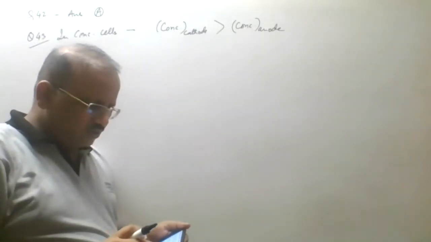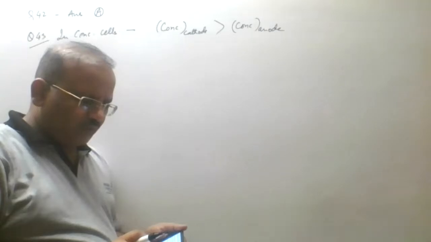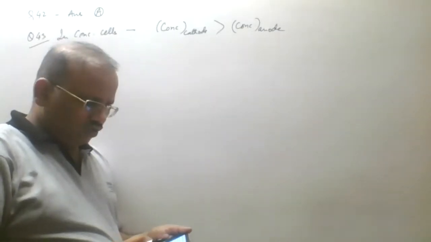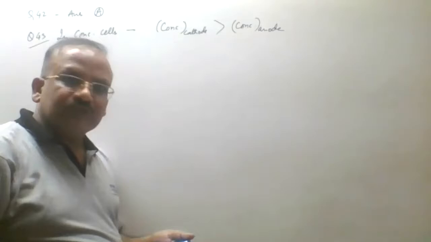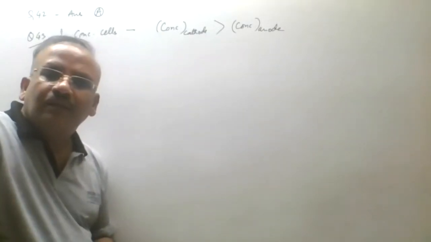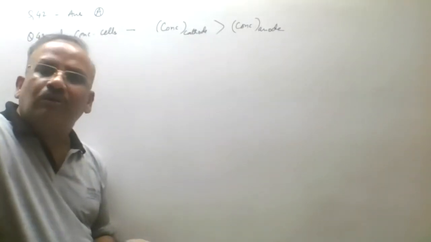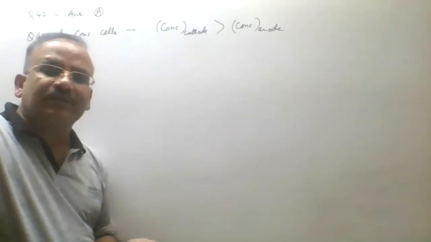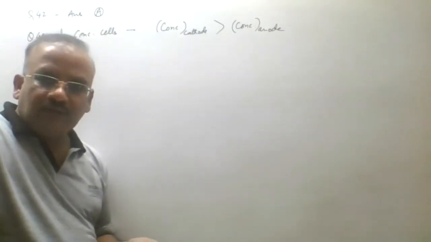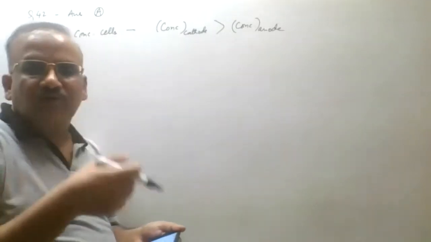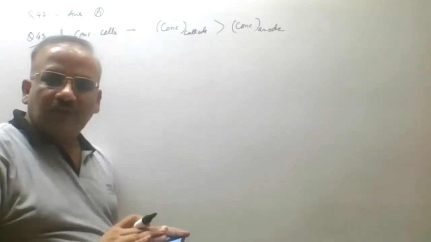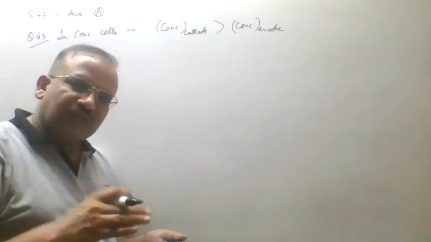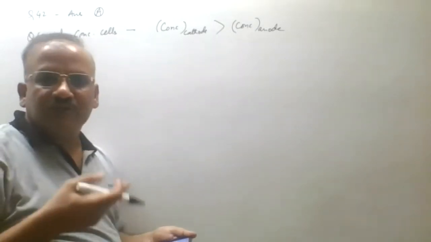An electrode which is anode with respect to copper electrode must always act as an anode, and with respect to silver it must always act as a cathode. No, it's wrong. Otherwise, why will we study the reversible electrode? We have studied the reversible electrode, meaning any electrode can be used at any site. So it's wrong. Copper can be used as anode as well as cathode. It doesn't matter, because it is a reversible electrode.